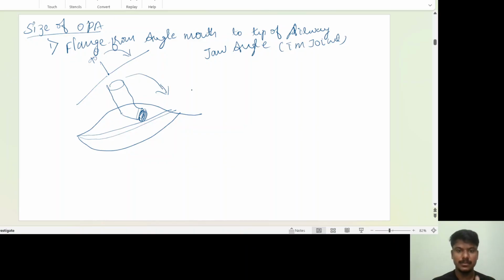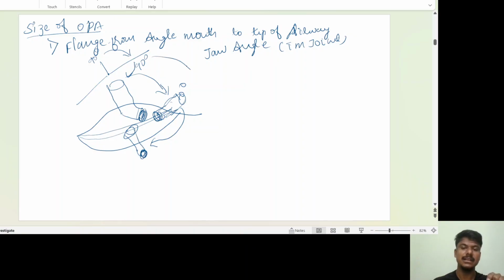After some point of time, you feel resistance. After that, you rotate the oropharyngeal airway 90 degrees, and it should come to the angle of the mouth. Then you advance the tube, and again rotate one more 90 degrees, perpendicularly. Finally, the oropharyngeal airway is at your lower incisors.